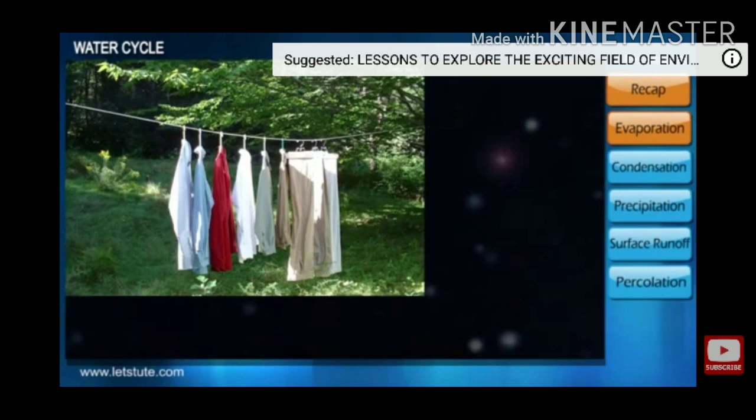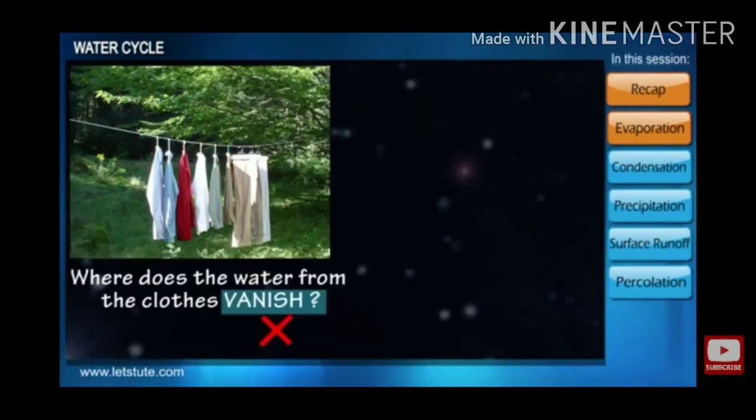Students, see this diagram. In this diagram, you can see the clothes which are drying up. Think: how do these clothes dry up, or where does the water from the clothes vanish?